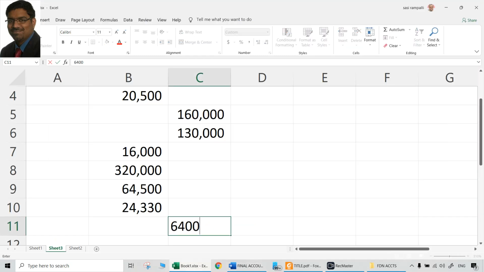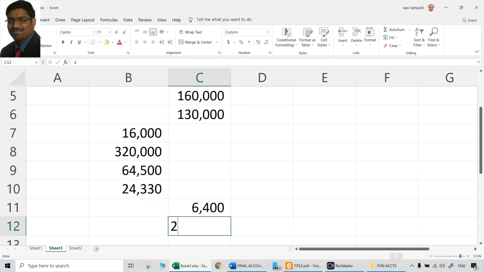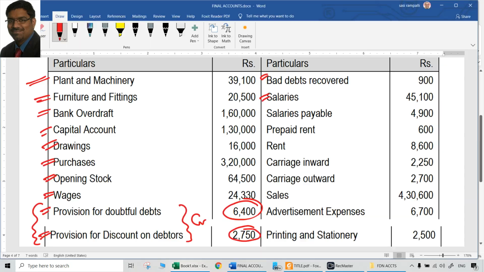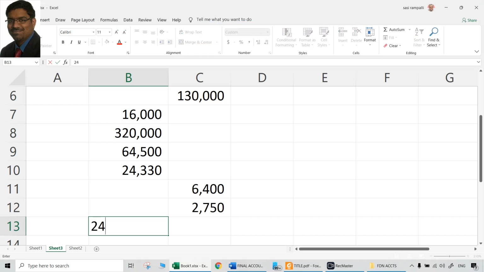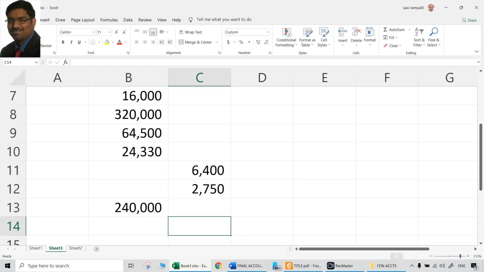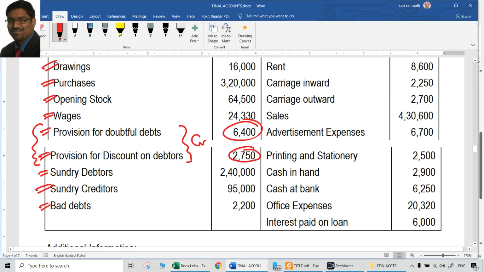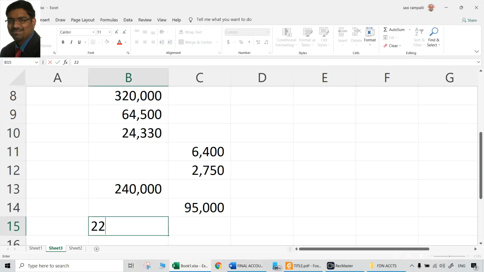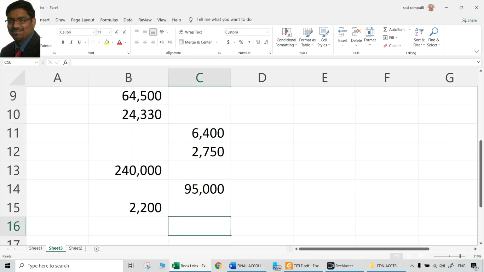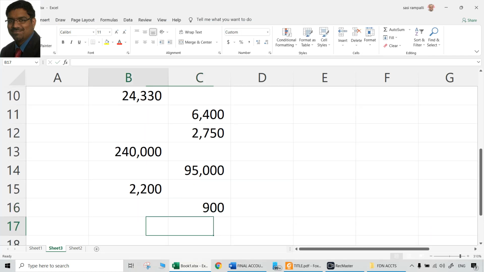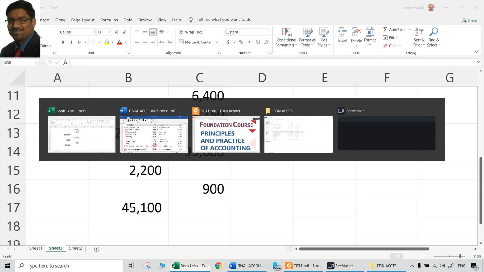So 6,400 and 2,750 are credit balances. Then 2,40,000 debtors debit balance and 95,000 creditors credit balance. 2,200 bad debts debit balance being a loss. Then bad debts recovered 900 is an income, so credit balance. Salary is 45,100. So far we have no issues. That is also a debit balance.